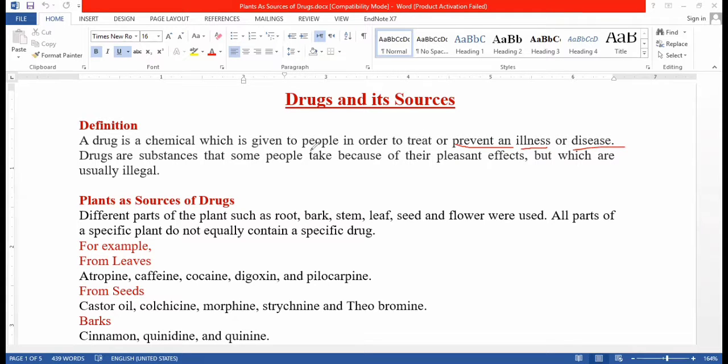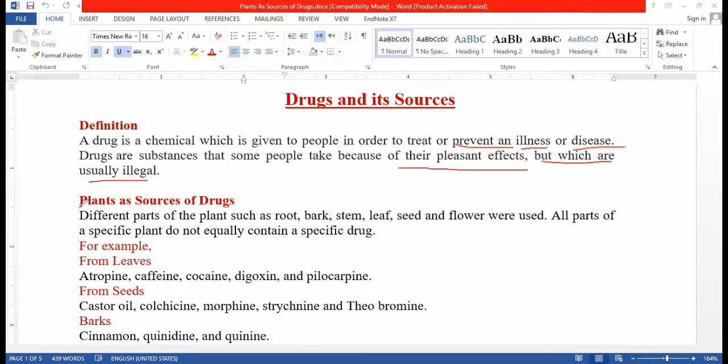Some people also take drugs because of their pleasant effect, but these are usually illegal. So drugs have addictive properties, and they are also the source of medicines for the treatment of several diseases. Now we learn from which sources drugs are obtained.